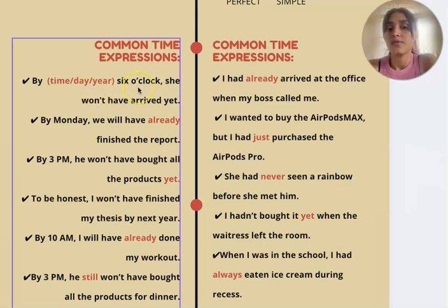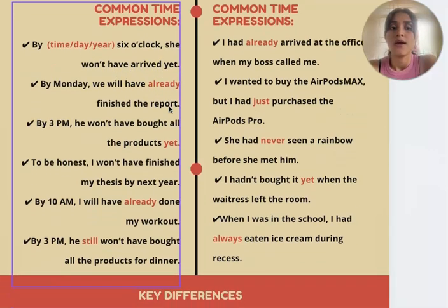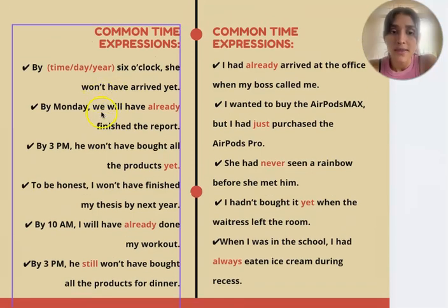And then we have the complement of the sentence. We have here: by 6 o'clock she won't have arrived yet. By Monday we will have already finished the report. By 3 p.m. we won't have bought all the products yet.